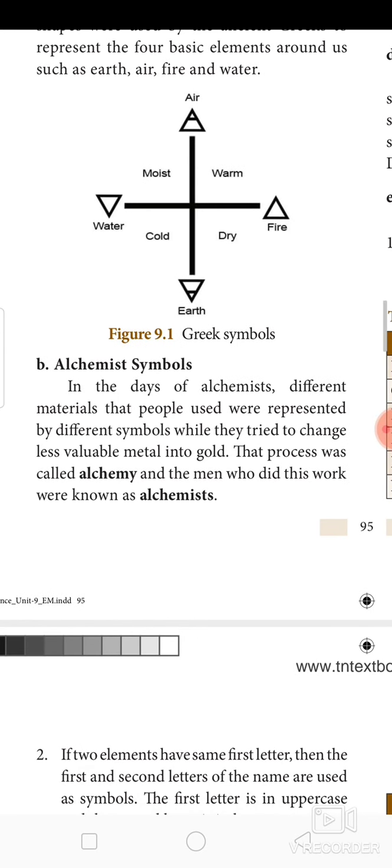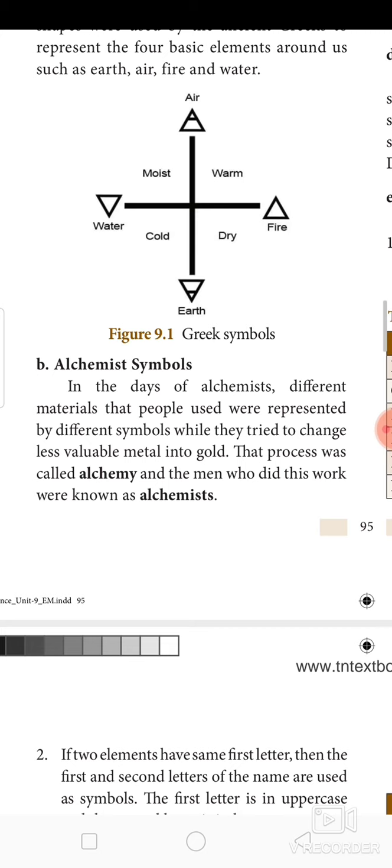Now, the alchemist symbol. You might have come across the word alchemist. What do you mean by alchemist? That is a scientific era known as the alchemist era. These people, alchemists, had a passion to convert metals into gold. Different materials were represented by different symbols while they tried to change less valuable metals into gold.